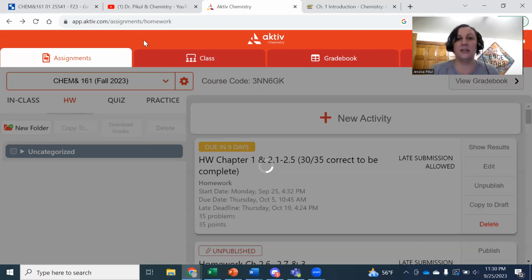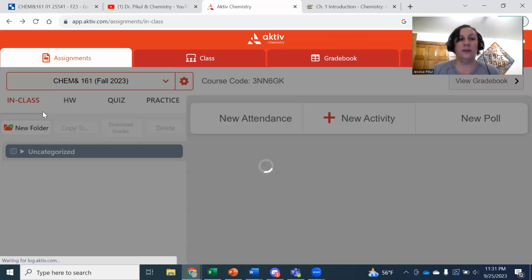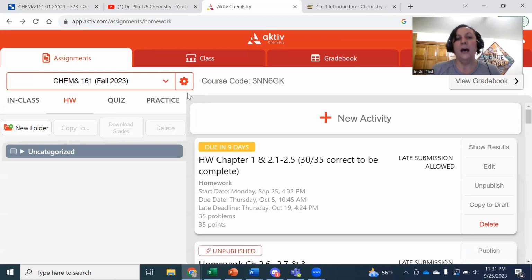Our homework is going to be in a program called Active that you'll need to sign up and create an account for. When you log into it, the screen will look like this. It'll say In Class. Always click the homework tab. The only thing we're using Active for is homework activities. We're not using it in class, and we're not creating quizzes. I don't have practice problems, though I could probably generate more problems in Active if you need them. And then you'll have homework assignments.